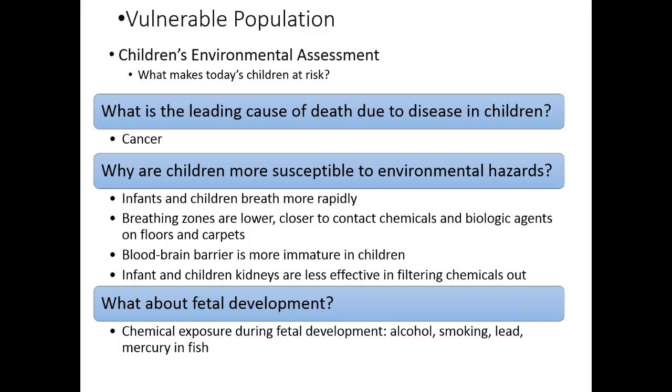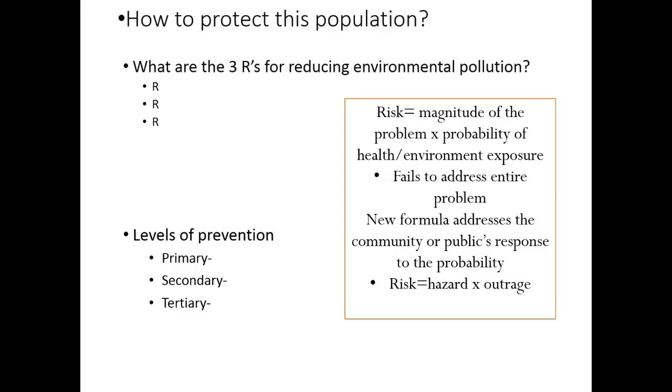Their blood-brain barrier is more immature. And infants and children have less effective filtering of chemicals in their kidneys. Also, chemical exposure during fetal development, such as alcohol, smoking, lead and mercury in fish, can affect children's growth. There are 3 R's to keep in mind when we discuss environmental health.